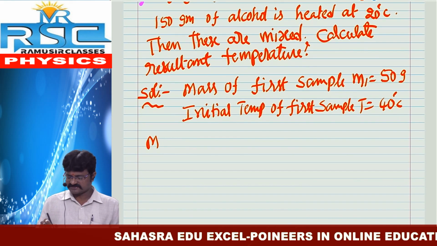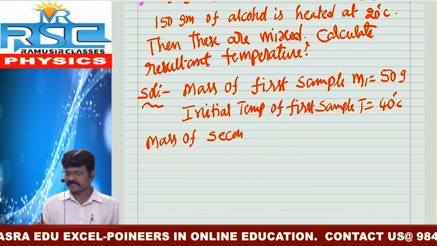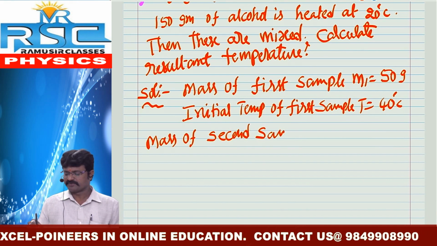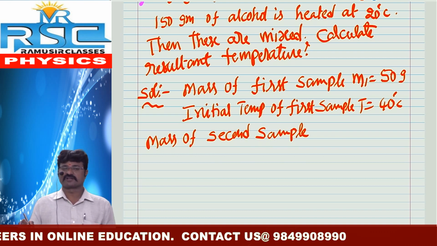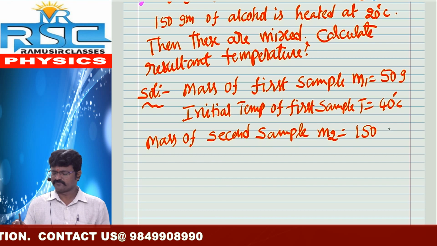Next, mass of second sample. Here the second sample is alcohol. M2 is equal to 150 grams.